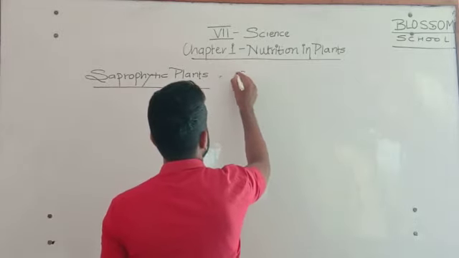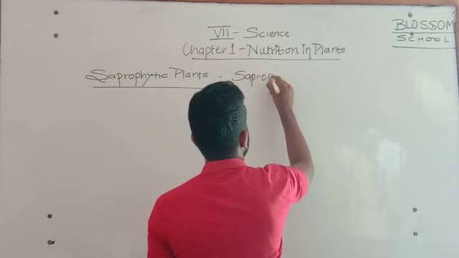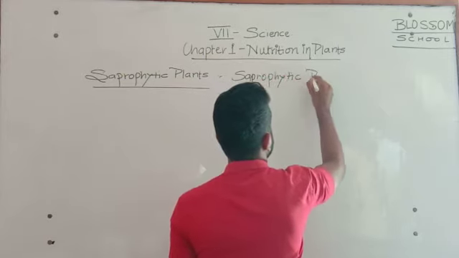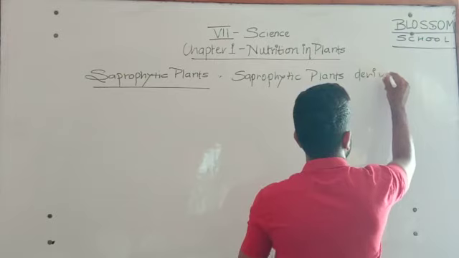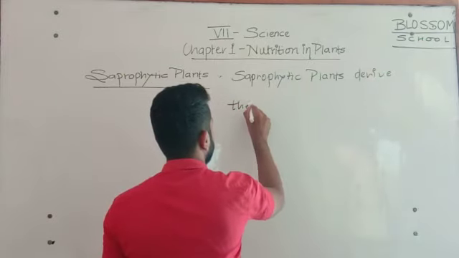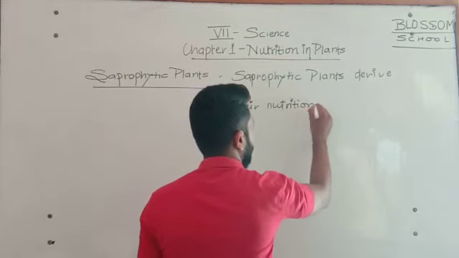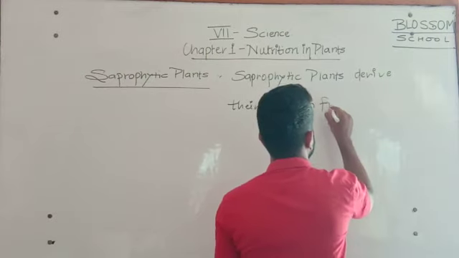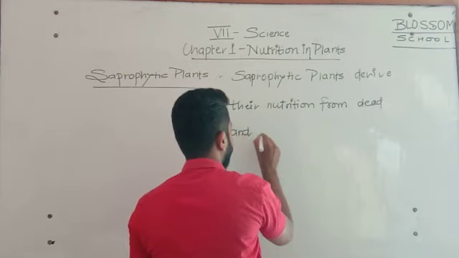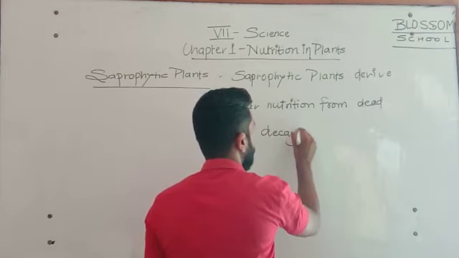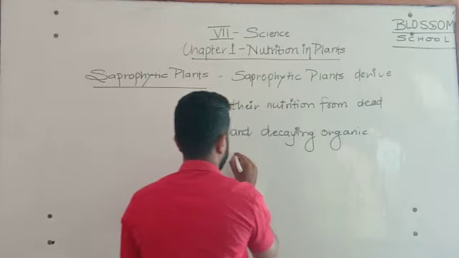So you can say, saprophytic plants derive their nutrition from dead and decaying organic matter.